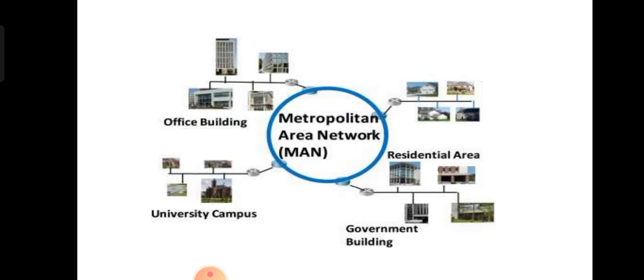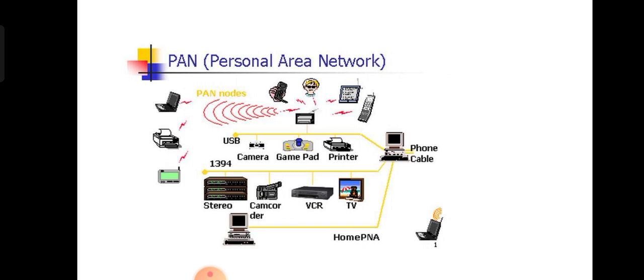Okay, so that's all. And a metropolitan area network covers office buildings, university campuses, government buildings, and residential areas. All those things are covered like a city. In the city we have the office buildings, university campus, government buildings, and residential areas.